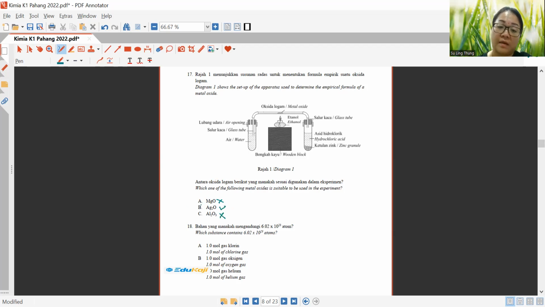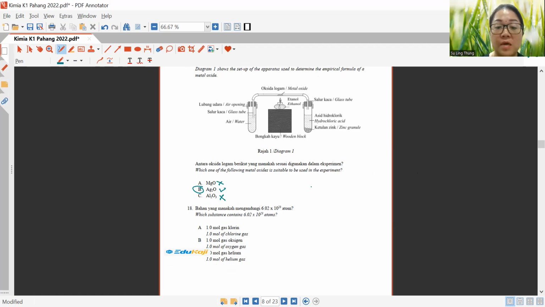But silver can, because silver is a less reactive metal, so it needs to use the method of displacement with hydrogen gas in order for us to find out its empirical formula.